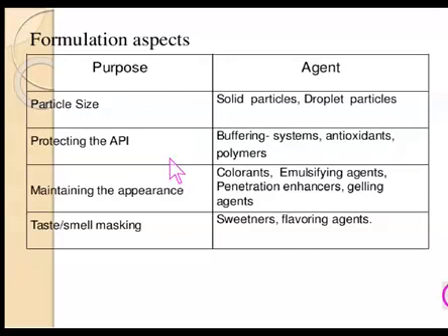Then for protecting the API, the excipients or the agents that will be used in the formulation include buffering systems, antioxidants, polymers, etc. Then for maintaining the appearance: colorants, emulsifying agents, penetration enhancers, gelling agents, and for taste and smell masking, sweeteners and flavoring agents.